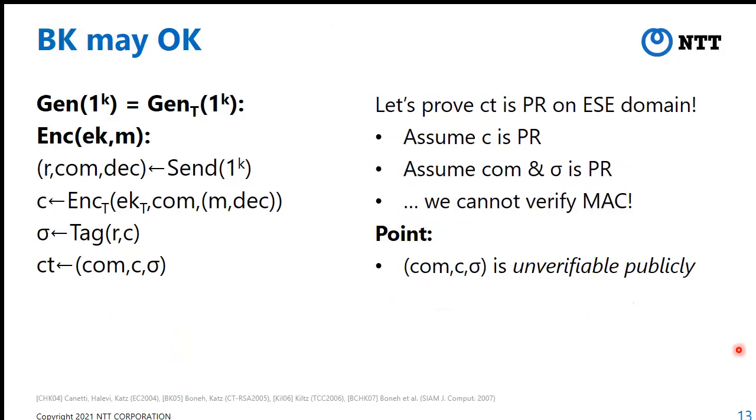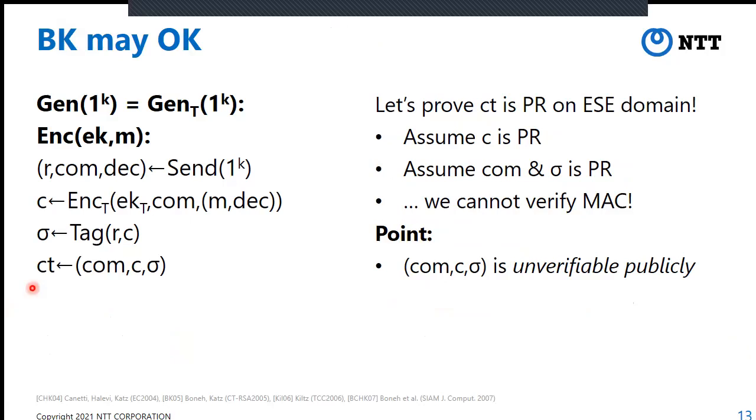Let's check our intuition. Let us try to prove this ciphertext is pseudorandom on the ESE domain. Let us assume that this ciphertext C is pseudorandom, which is reasonable. And assume this commitment and sigma are pseudorandom. And this is okay. Good. In the case of the CSK transformation, we can verify a signature of the ciphertext.